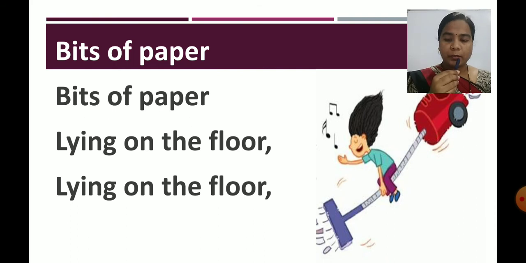Lying on the floor. Lying means what, children? Resting somewhere in a flat position, as we have seen in picture A. Yes, bits of paper lying on the floor, rested in a flat position. So lying means resting somewhere in a flat position. Bits of paper means small pieces of paper, resting on the floor in a flat position.